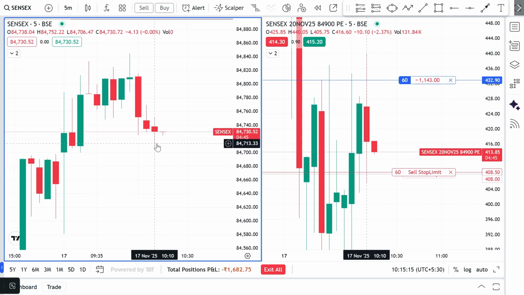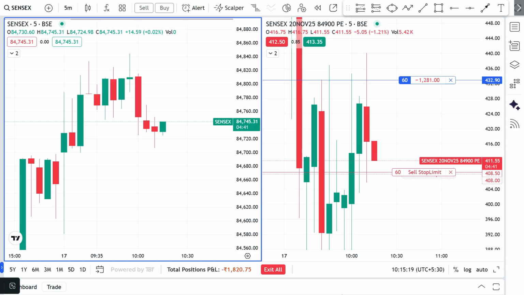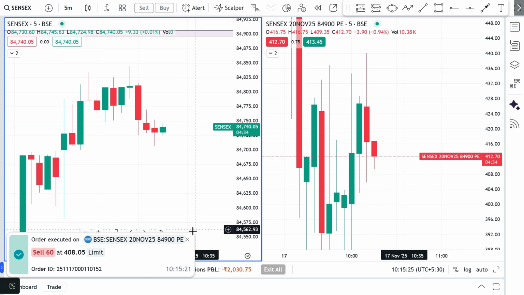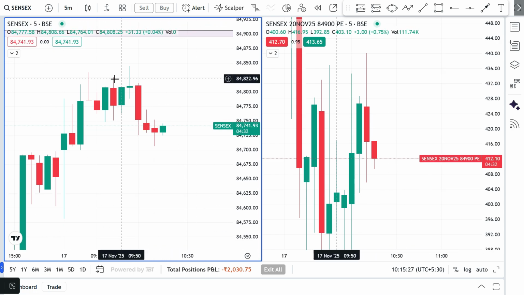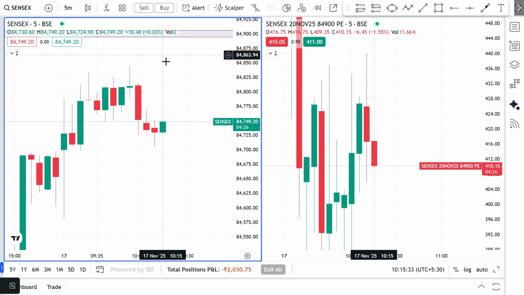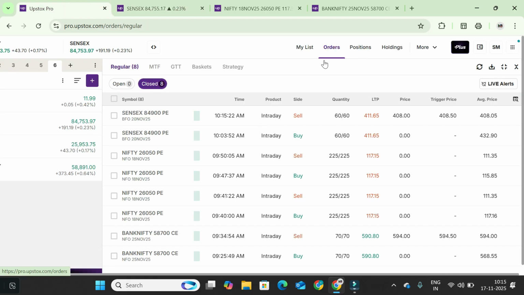Okay, you can see it created a doji, so we can't decide whether it's bullish or bearish. That's what we call the decision pending candle. You can see our SL got hit here. We're expecting a chance of support, so it may break upside. It's highly likely it's taking support. We expect an upside breakout, so we're going to re-enter. Once it shows any selling scenario, we're going to re-enter the trade.